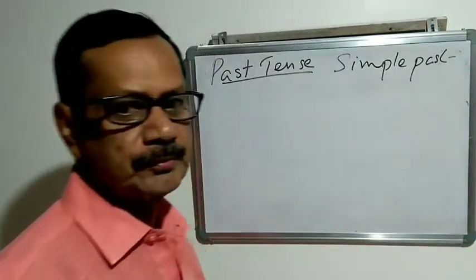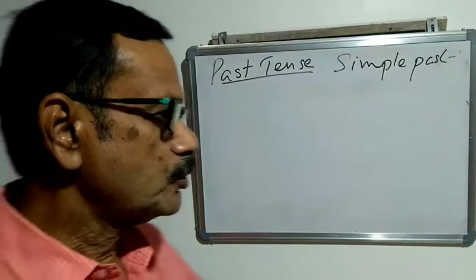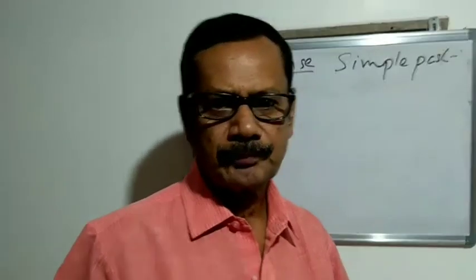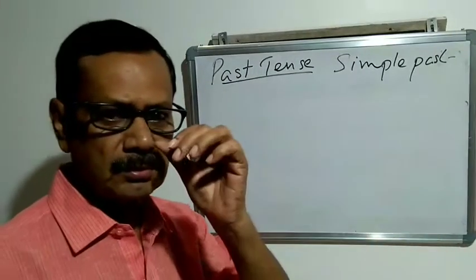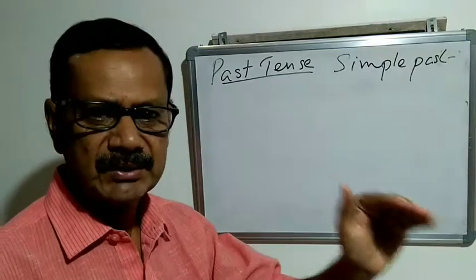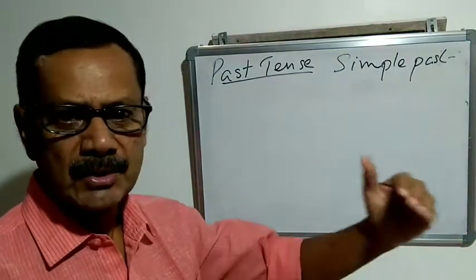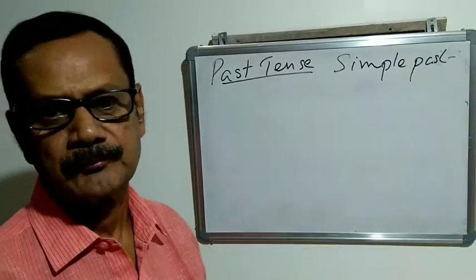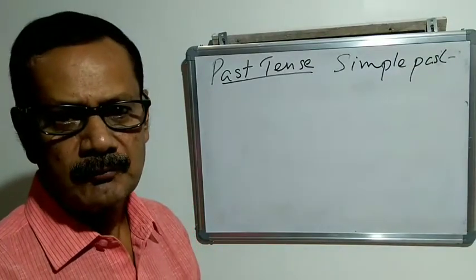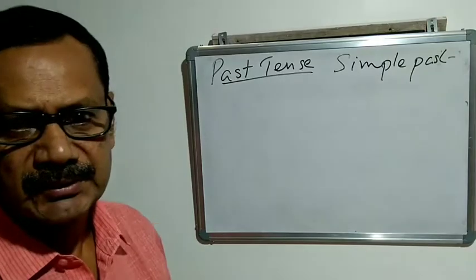So uses. We use simple past for quickly finished actions and also actions of long duration. First of all, quickly finished actions.